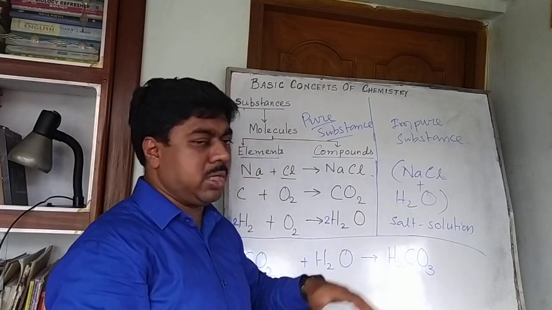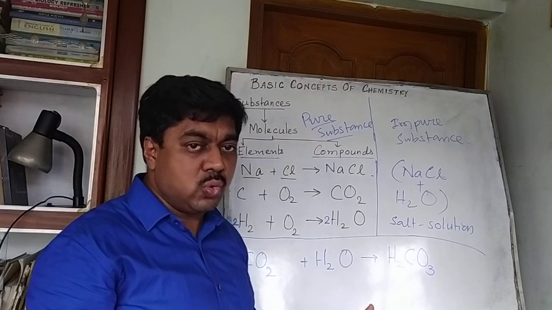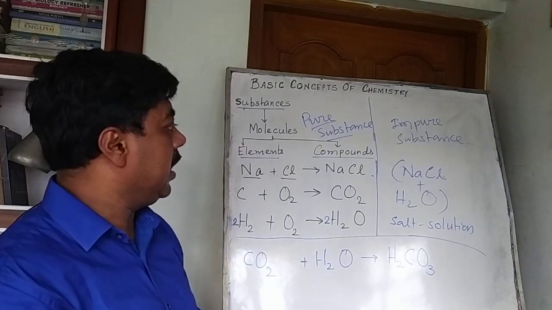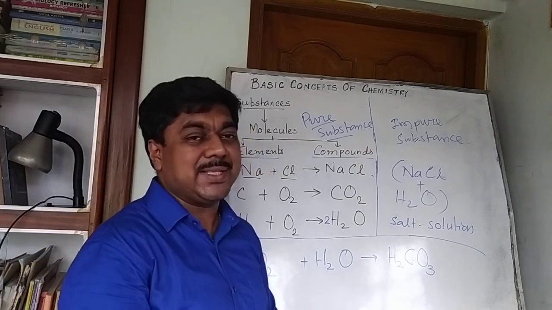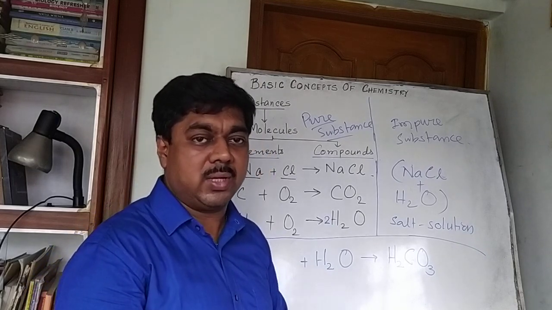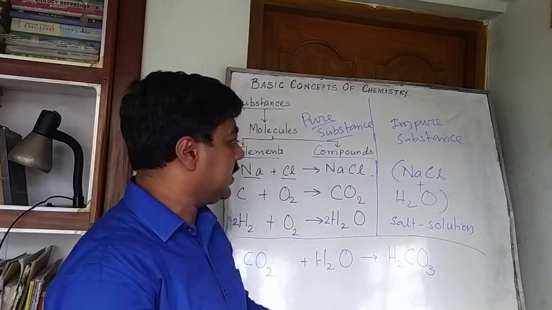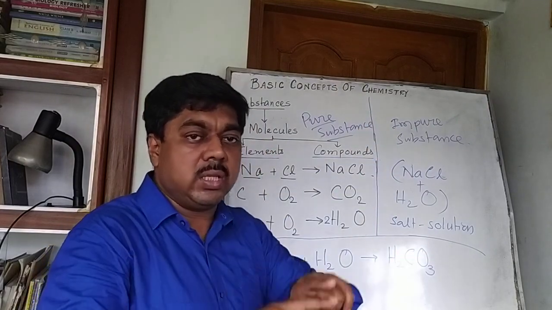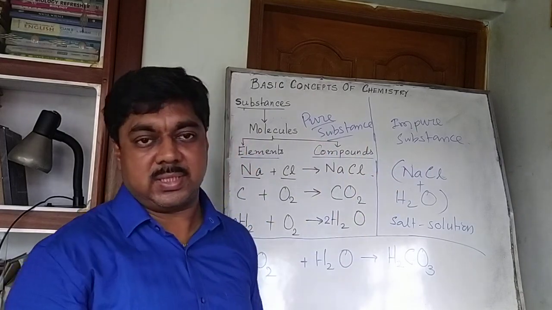But here they have not created any new compound. Both are separate in their own way. That means two compounds have got mixed up. So we can say in the language of chemistry, these are impure substances. Again I am telling, impure in the sense of chemistry. Don't think impure means it is a dirty thing. Impure doesn't mean here any type of negative sense. Impure means here sodium chloride and water are two different compounds in one system. In that sense, it is called an impure substance.